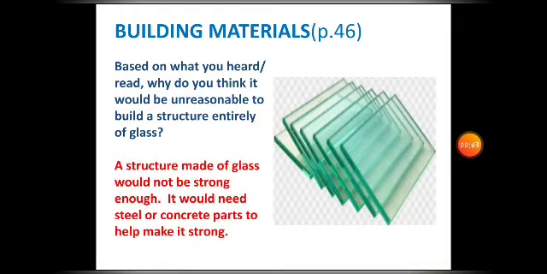That is because a structure made of glass would not be strong enough. It would need steel or concrete parts to help make it strong. So that's why you will notice that some buildings or houses make use of glass, but there are still steel or concrete parts of it. So materials are combined to make the structure stronger. Clear? Very good.